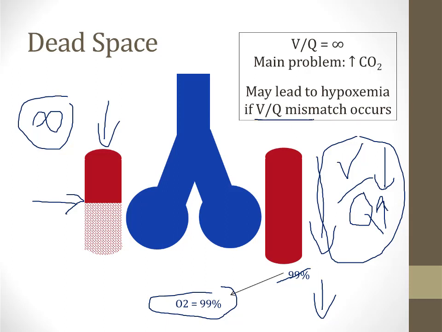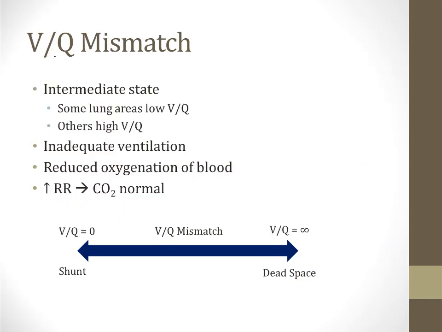So let's talk about VQ mismatch, which is our third underlying mechanism of hypoxemia with a high AA gradient. VQ mismatch is an intermediate state between a VQ of 0, which is a shunt, and a VQ of infinity, which is dead space. In VQ mismatch, some portions of the lung have a low VQ and others have a high VQ.